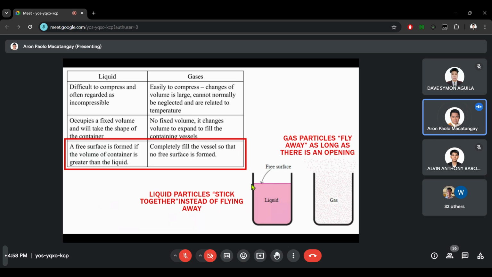This is because liquid always tries to stick together, and because of gravity, the attraction of liquid will always be downward. Which means on the top of the liquid there will be a free surface, which is the barrier or boundary between the liquid and the air around it.